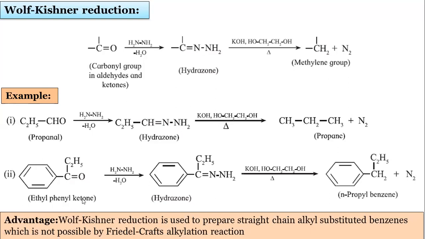This is another example, of a ketone. See, this CO is converted into CH2 here. See the product directly. So what is the advantage of these reactions? Wolff-Kishner reduction is used to prepare straight chain alkyl substituted benzenes, which are not possible by Friedel-Crafts alkylation reaction. You know the Friedel-Crafts alkylation reaction in which CH3Cl is used and CH3 plus is the electrophile.